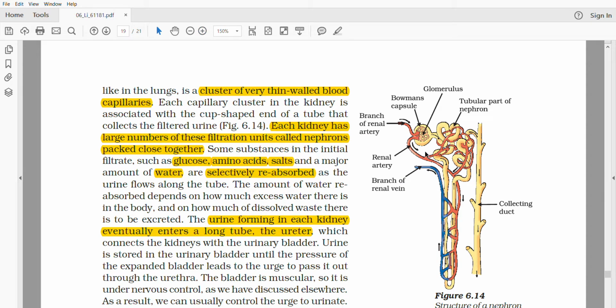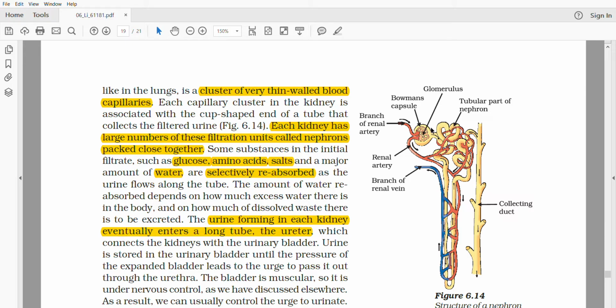This is the renal artery. This renal artery brings the metabolic waste containing blood inside the kidneys. This is also a renal artery, a branch of the renal artery. So the renal artery, when it enters the kidney, then divides into very small minute capillaries.